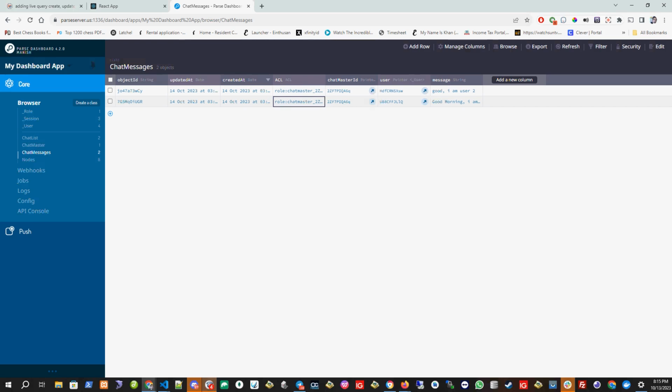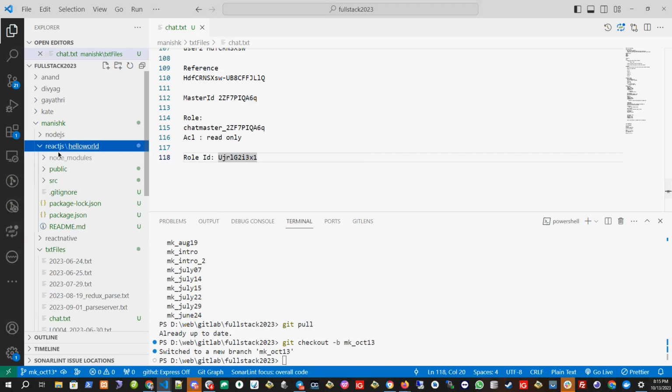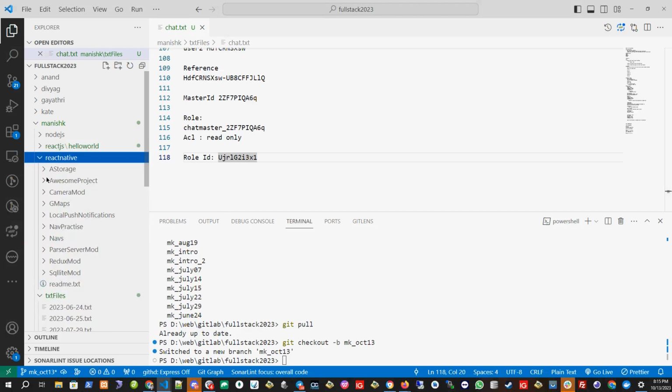Okay, now we will be writing this script. We will be going further into this script next time, but for the homework, I will give you some tasks. We have already done the Parse Server part, right? Let's see where we did it. We did the Parse Server module. In that we have done the login, logout, register, forgot password.